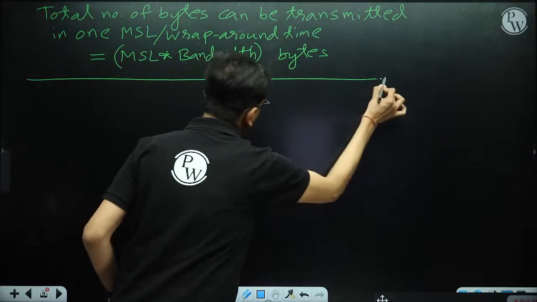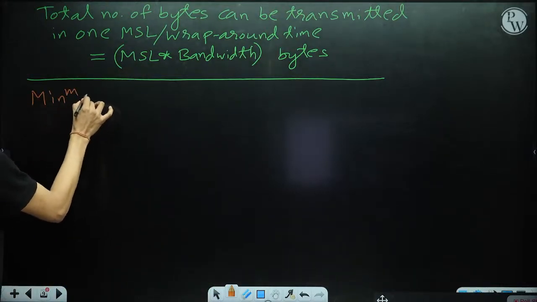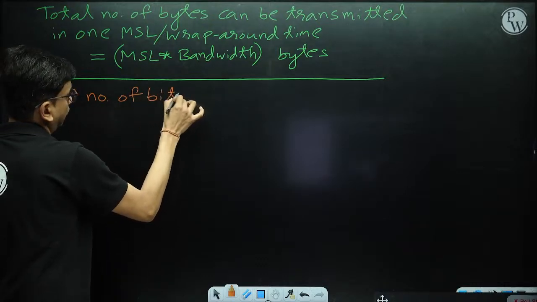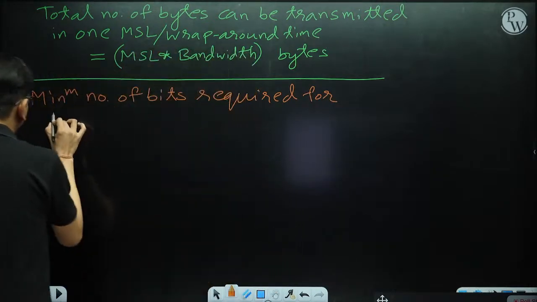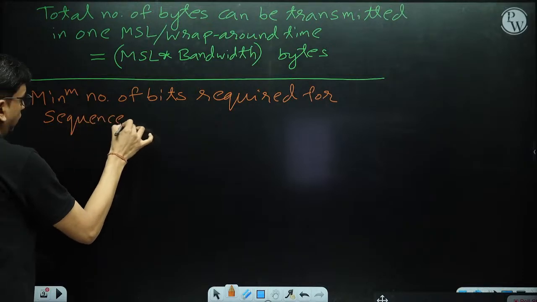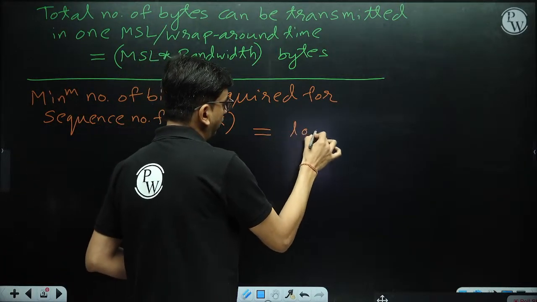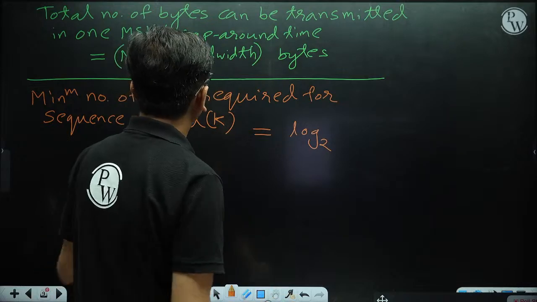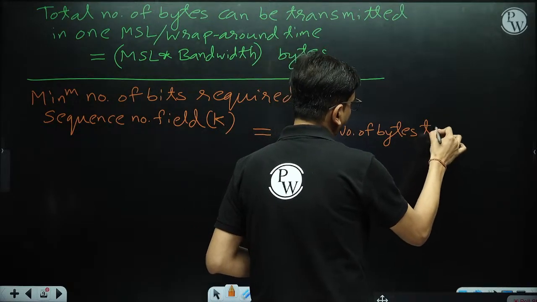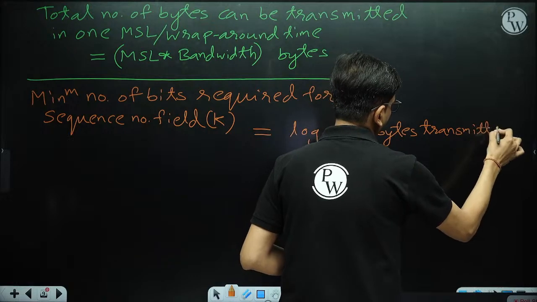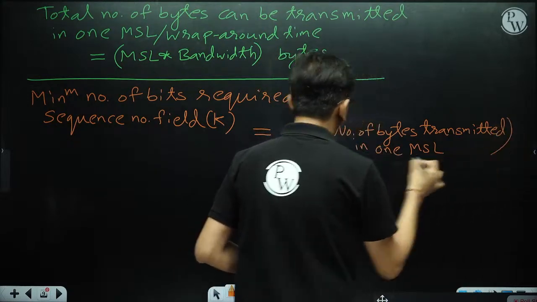If the exam question asks for the minimum number of bits required for the sequence number field, and that value is k, then you have to write k equals log base 2 of the number of bytes transmitted in one maximum segment lifetime, and you have to take the ceiling.